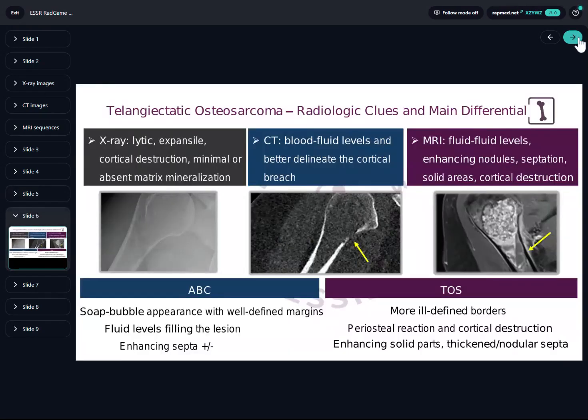When we focus on the key differential diagnosis in the context of fluid levels, the aneurysmal bone cyst is the main one. While telangiectatic osteosarcoma demonstrates features suggestive of malignancy, such as ill-defined margins with cortical destruction, enhancing nodules, thickened septa, and solid components, ABC typically presents with a soap bubble appearance and well-defined margins. The imaging features of telangiectatic osteosarcoma tend to be more aggressive.